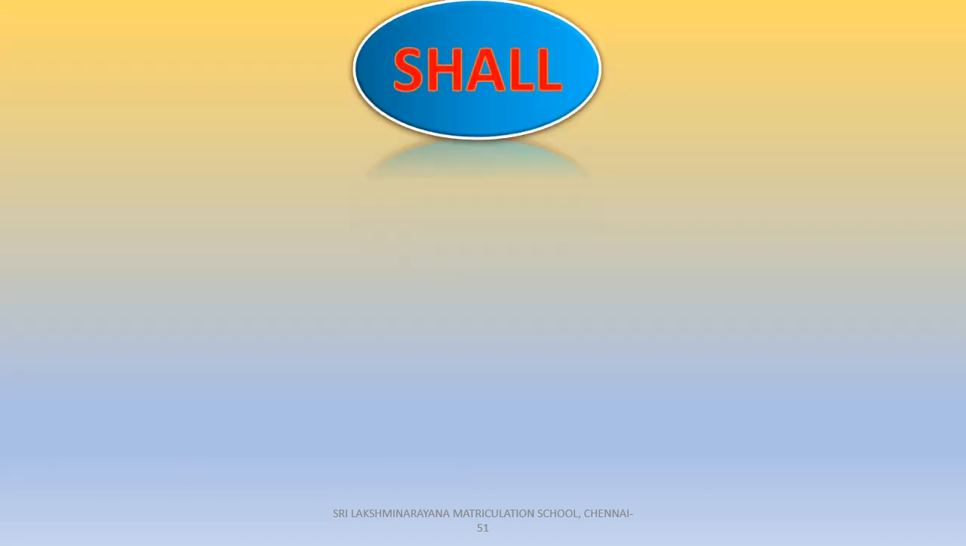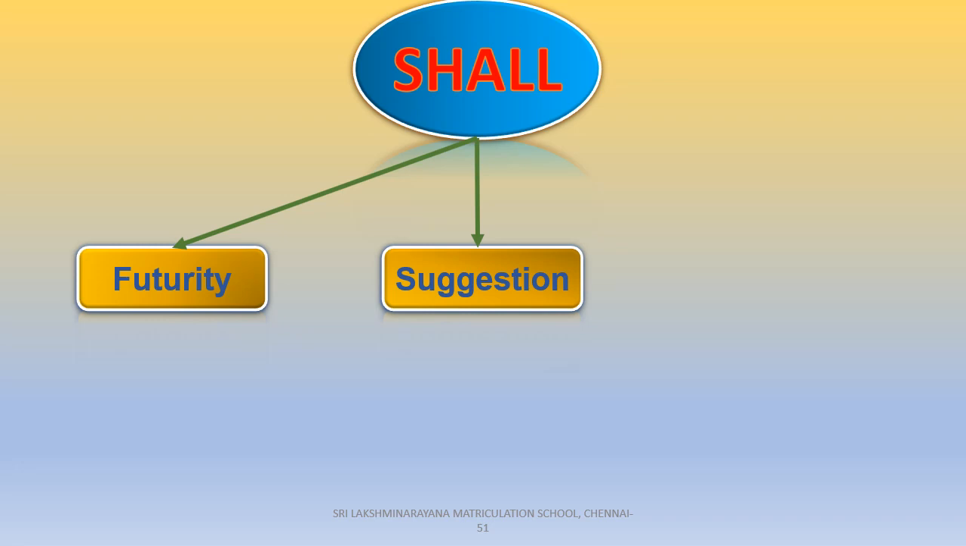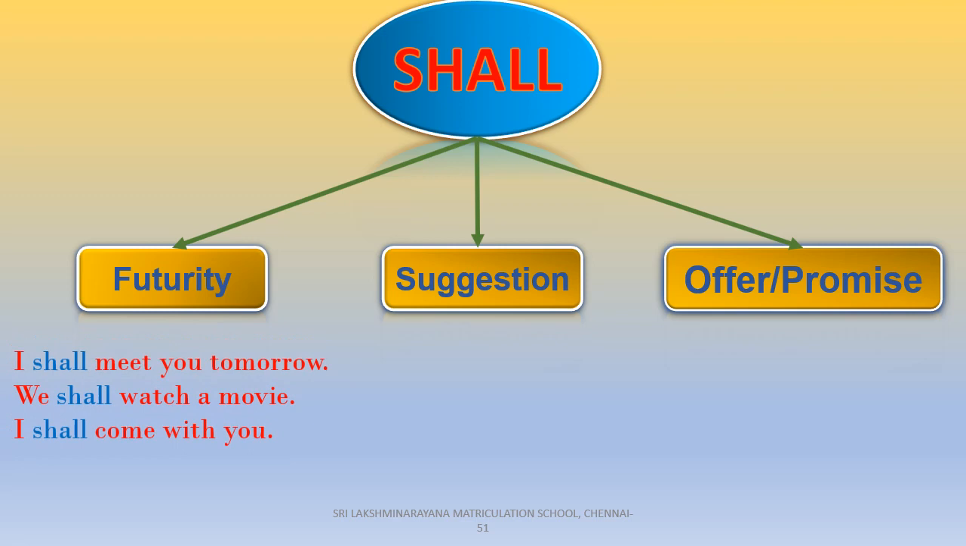Now let's see about shall. Shall, the modal verb, expresses futurity, suggestions, and offer or promise. Futurity means the future actions, that is, the actions yet to happen in future. Look at these examples, children. I shall meet you tomorrow. We shall watch a movie. I shall come with you. So all these sentences express the future actions.